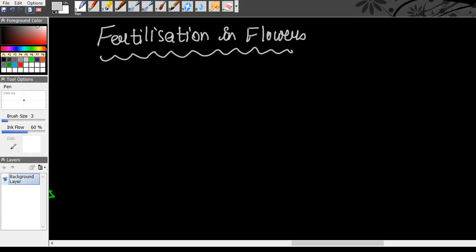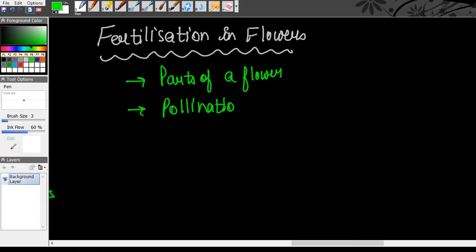Then the pollination process, types of pollination. Again, in this the parts of a flower are important. Then you should know about the process of pollination, right? And pollination is the process of transfer of pollen grains from the anther of a flower to the stigma of the pistil of a flower by the use of various agents.